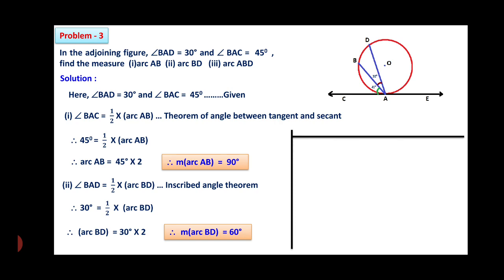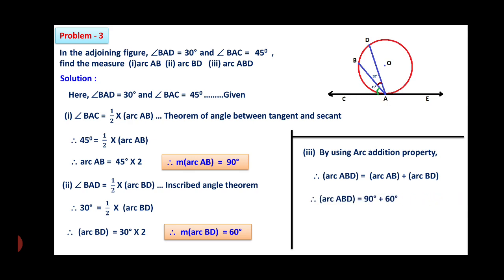Now, let us see one more. By using the arc addition property, we can write arc ABD is equal to arc AB plus arc BD. Now, substitute the values. Therefore, arc ABD is equal to arc AB, calculated as 90, plus BD 60. So, adding these two, the measurement of arc ABD is equal to 150.